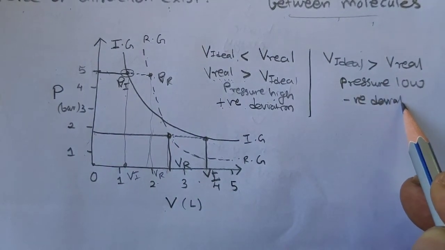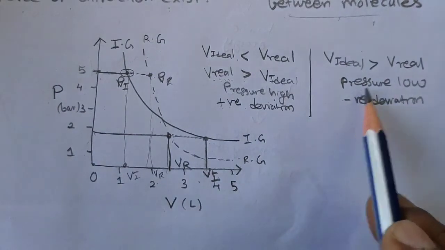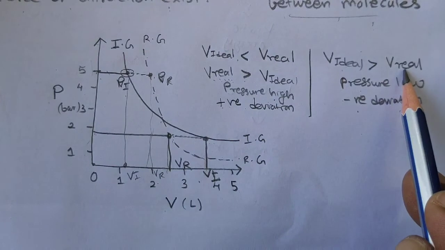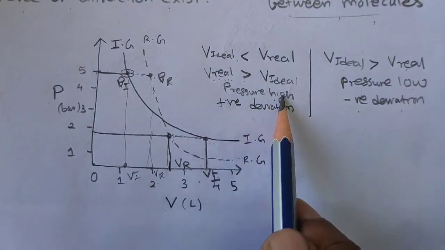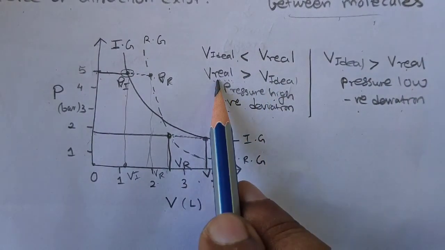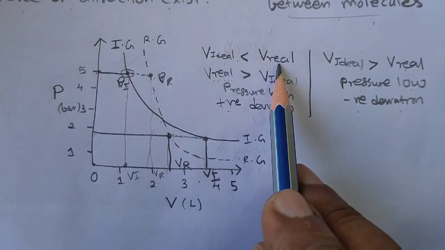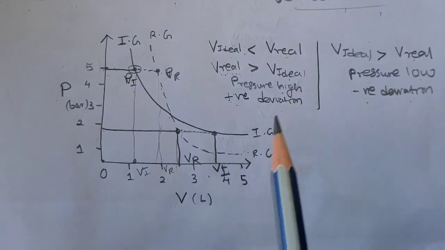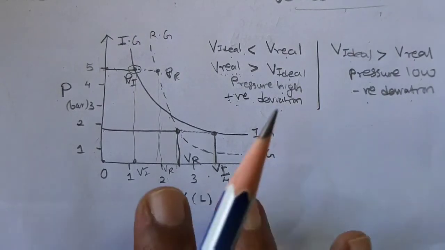Negative deviation. So you can remember, at low pressure deviation is negative, V ideal will be greater than V real, and at high pressure positive deviation, V ideal will be less than V real, or vice versa. So this was the behavior of real gas and ideal gas that we have discussed.